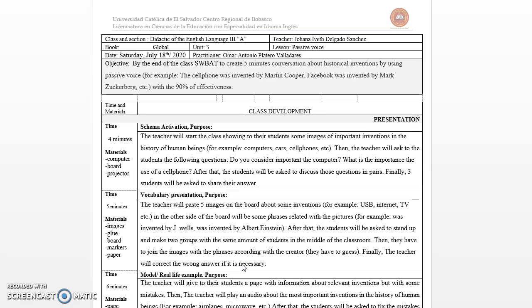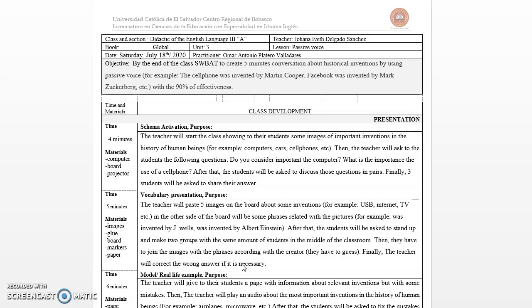So in the classroom section I have Didactic of English Language 3, the book I have taken is Global, Unit 3, teacher Joanna Ivet Delgado Sanchez, and the lesson is Passive Voice. On the date, Saturday, July 18th, 2020, the practitioner is Omar Antonio Platero Valladares. So today we are going to start with that.